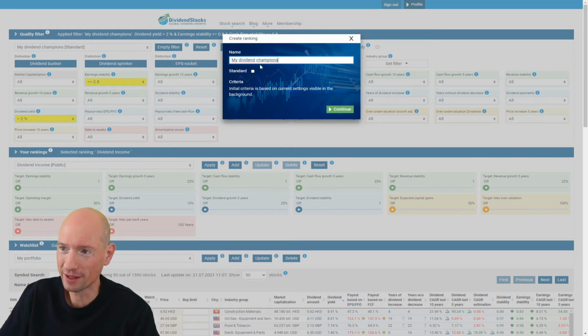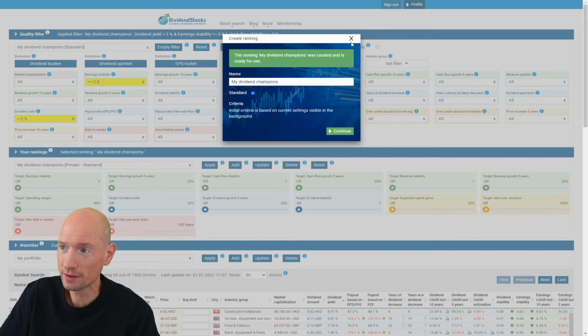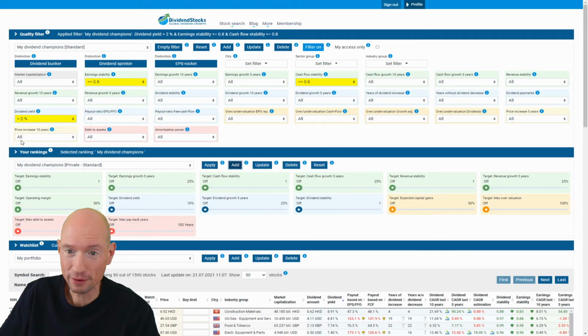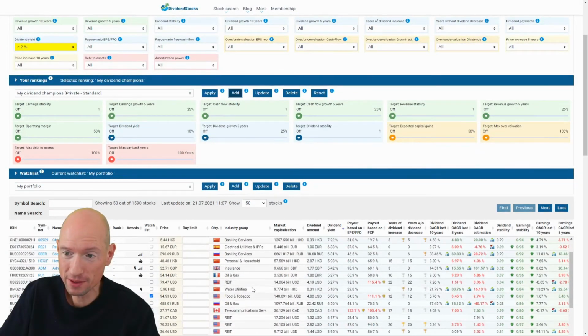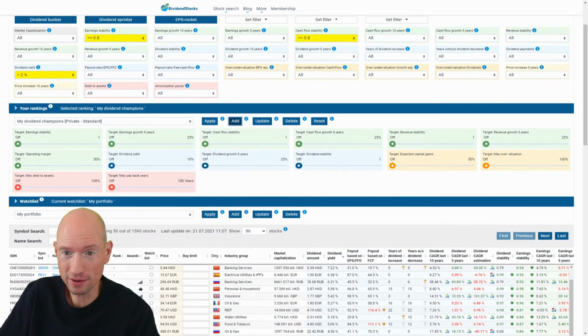So I give the ranking the same name as for the filter, so that I know that they belong together. And I also add this ranking as a default ranking, and then I press continue, and now it's persisted. Here it is. And what you can do now, while the quality filter, or the filter itself, limits the list of the results shown in the screener, rankings does not filter anymore. It just gives you the scores.